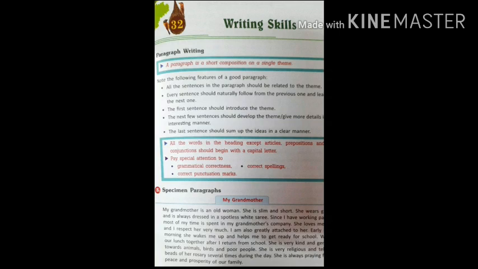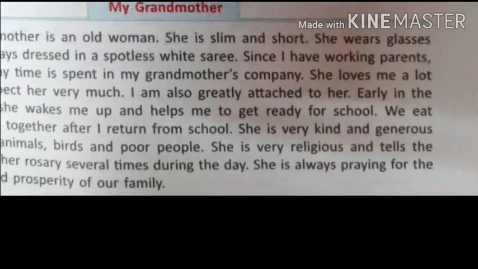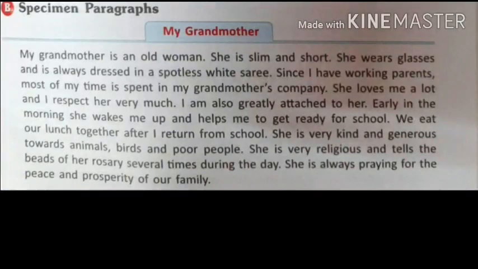So children, coming to Exercise B, that is the specimen paragraph. A specimen paragraph is already given to us, so we are just going to read it and try to understand how the above rules are followed. It is about my grandmother. My grandmother is an old woman. So this is the introduction that has been given, that my grandmother is an old woman. She is an old lady. She is slim and short.